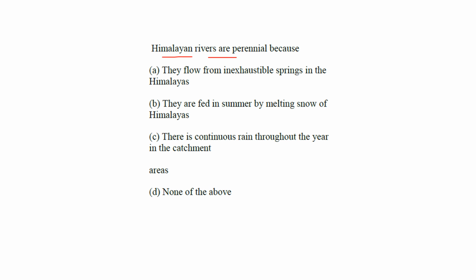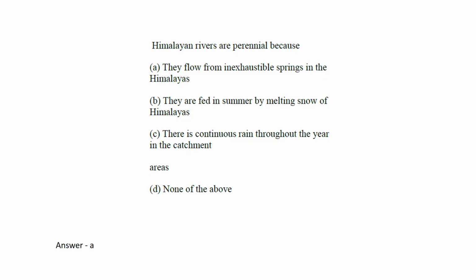Himalayan rivers are perennial because they flow from inaccessible springs in the Himalayas; they are fed in summer by melting snow of the Himalayas; there is continuous rain throughout the year in the catchment areas; or none of the above. Okay, so it is actually A, they flow from inaccessible springs in the Himalayas.